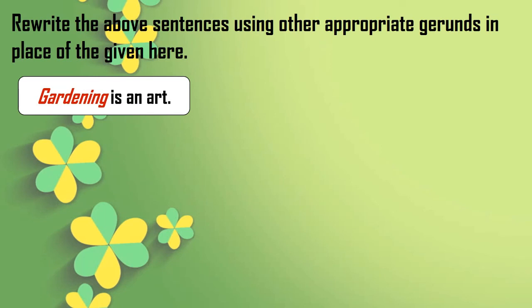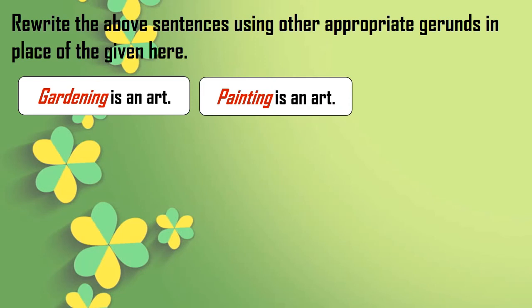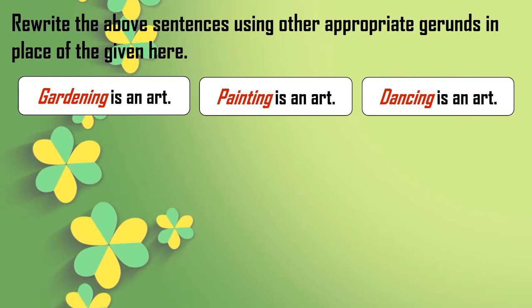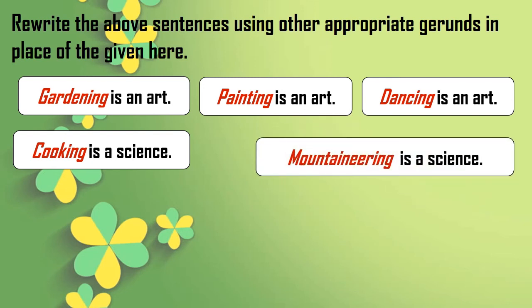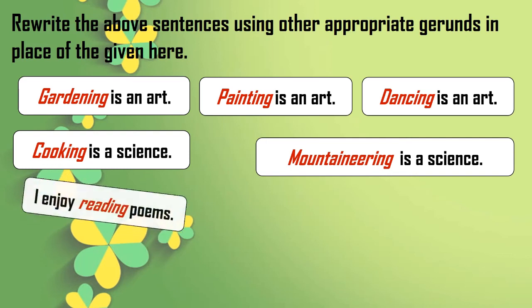That is the sentence given in the book. How can we change it? Painting is an art. We have just changed the gerund. Dancing is an art. So you can change gerunds and frame new sentences like this. I am just showing you one or two examples. Cooking is a science. So here I have framed it like this: mountaineering is a science.